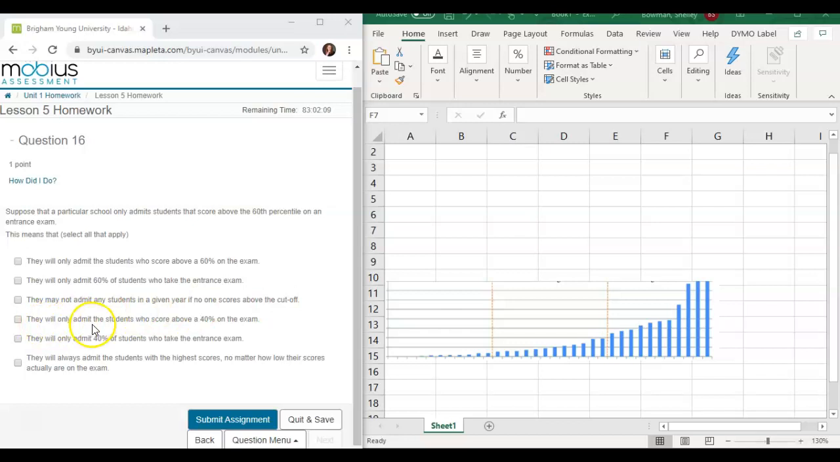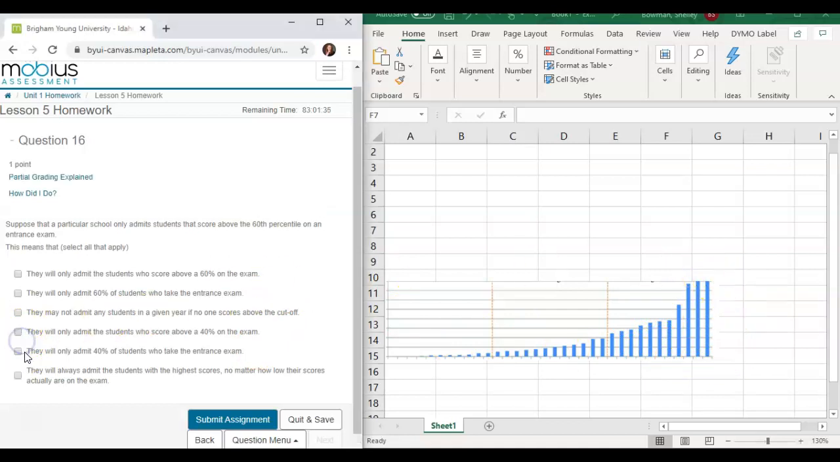The next one, they will only admit the students who score above a 40% on the exam. Just like the 60% here, we don't know the scores, and they could be low, they could be high. It doesn't matter. We just know the amount in comparison to the other students. So again, not what it means on the percentile. The next one, they will only admit 40% of the students who take the entrance exam. That's right on the money, because here's the 60%. The above portion is what's left over, which is 40%. So that one is true.